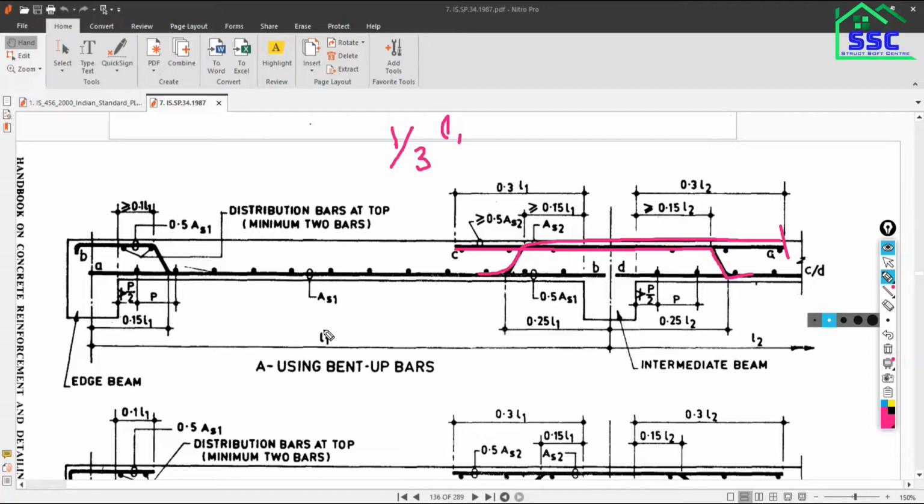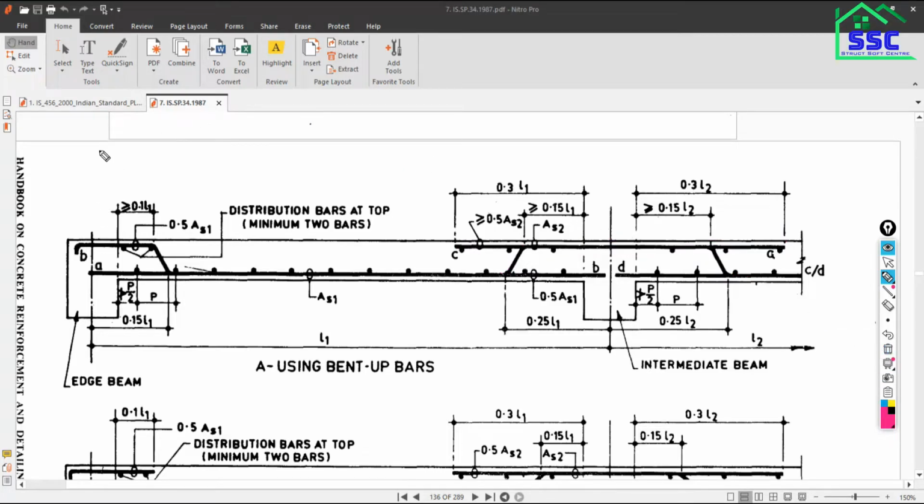Yes, that is actually given, but I am asking about the reason. Over the end support, the moment will be less, and over the continuous support, the moment will be more. So that's why you have an option to bend up the bars at a large distance from the intermediate support. Let's try to understand again.